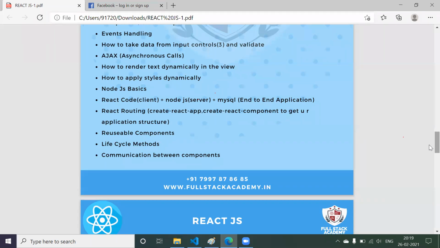So totally we are going to know JavaScript, React.js, Bootstrap, and Git. So this is what we are going to cover in this particular course, and it will take 45 to 50 sessions. That's all guys for this particular demo session. If you have any kind of doubts, you can ask us.